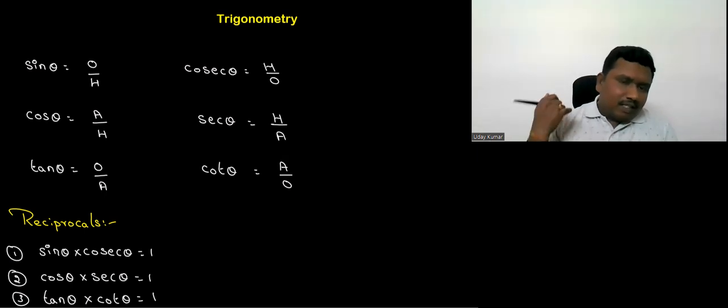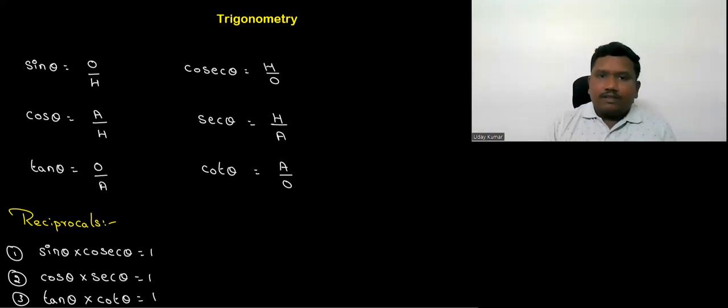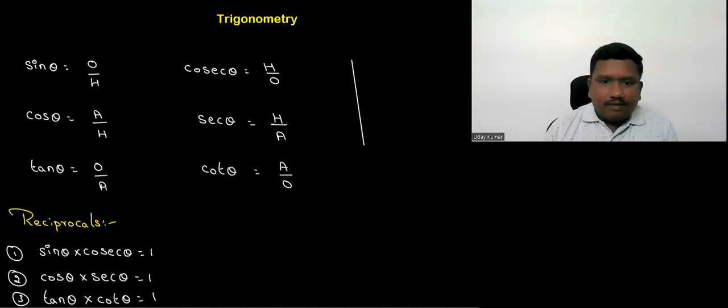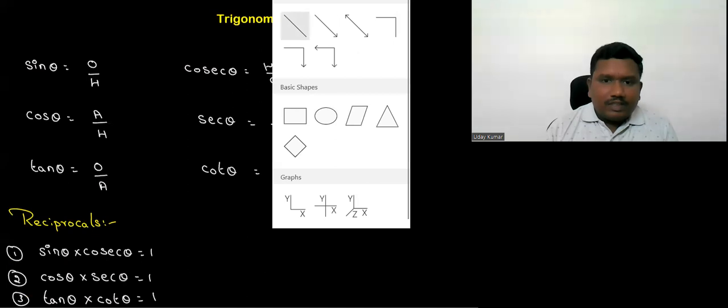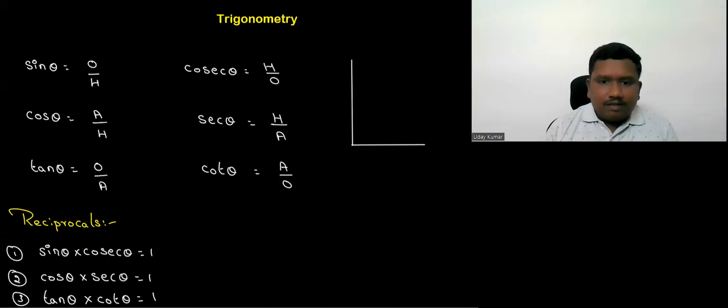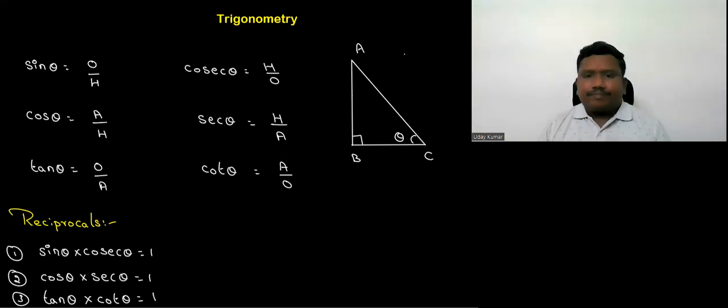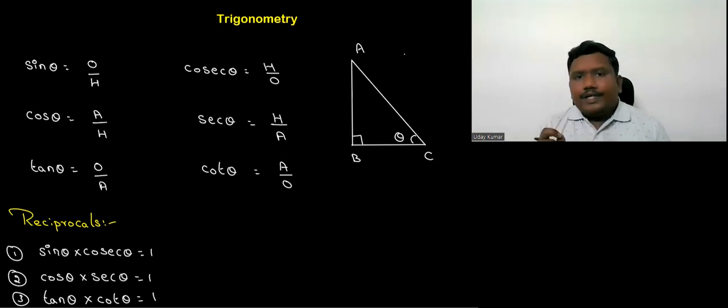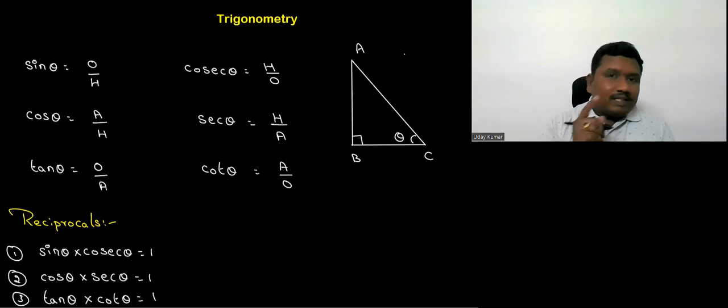So trigonometric ratios are clear. Reciprocals of the trigonometric ratios are also clear. Now, let's see some other information about this. Same triangle, basic triangle I'm taking, which I considered in the very beginning. So A, B, which is 90, C, theta. Basic information entered. Now, if angle B is 90, angle C is theta, according to the angle sum property of a triangle, what is the measure of angle A?